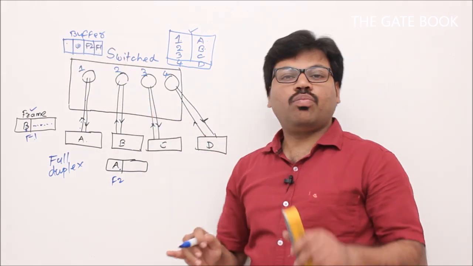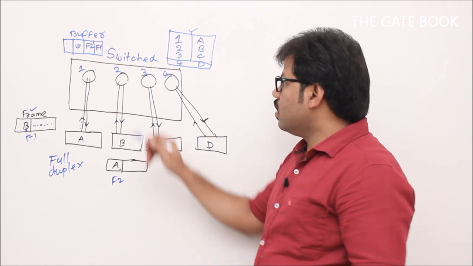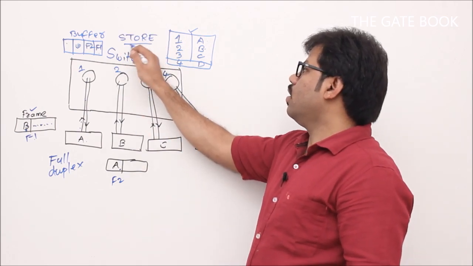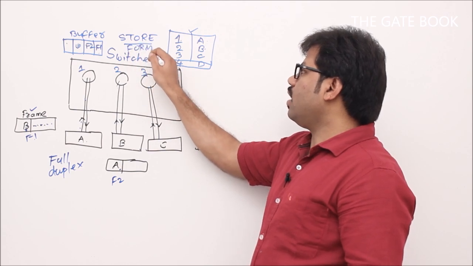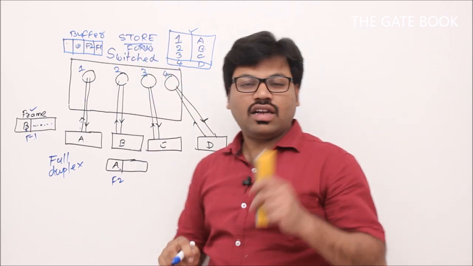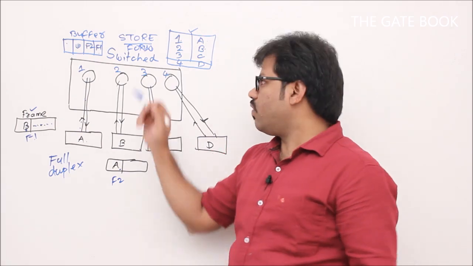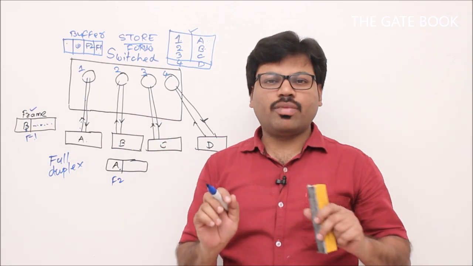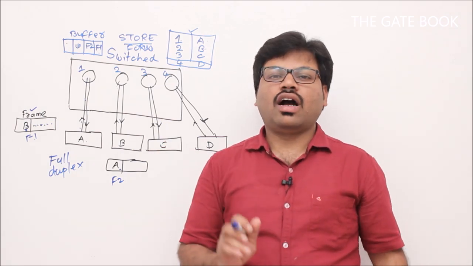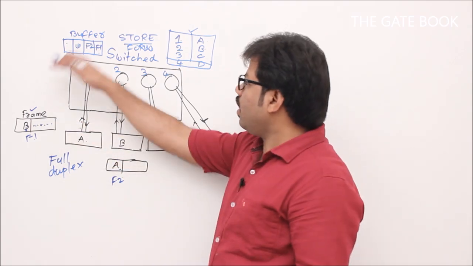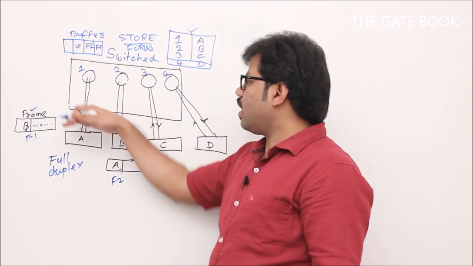So switch is going to process them one by one. That's why switch is called a store and forward device. Store and forward. See, are we simply relaying it? In the earlier classes, I told you that there is a device called hub, right? What is the difference between hub and switch, we will see, but at this moment I would like to add one point to that. Hub is simply a relaying device. Whatever comes to it, it blindly relays it.